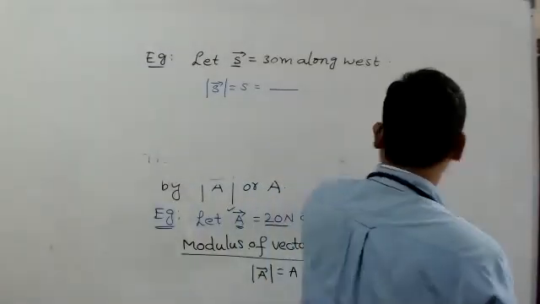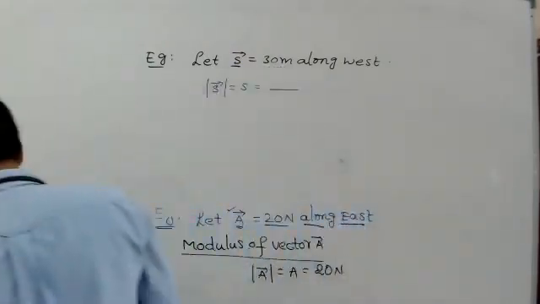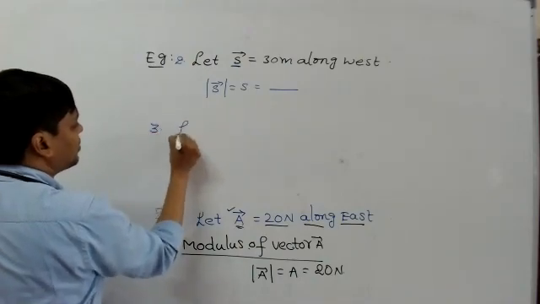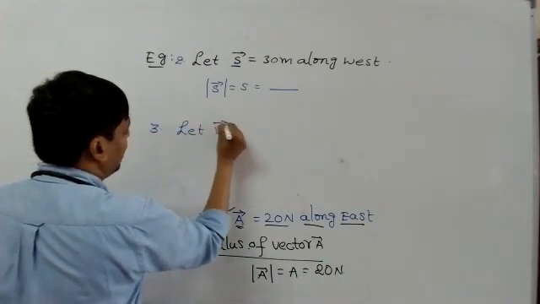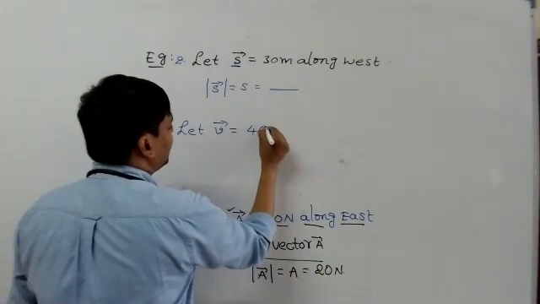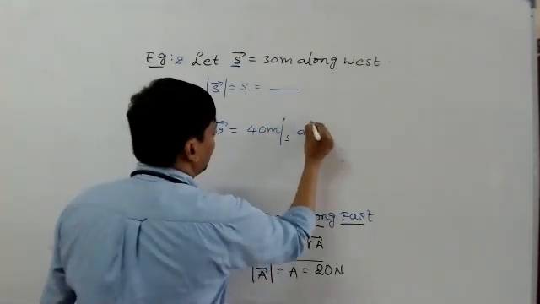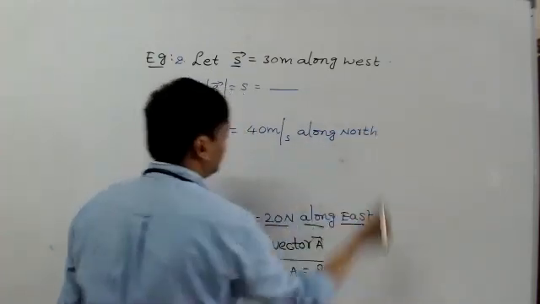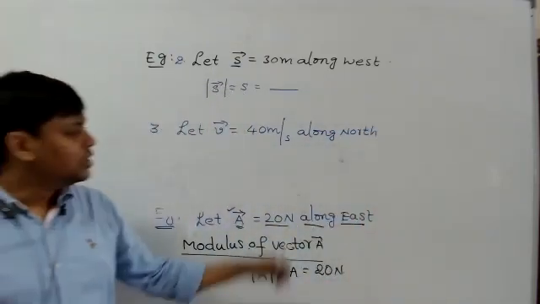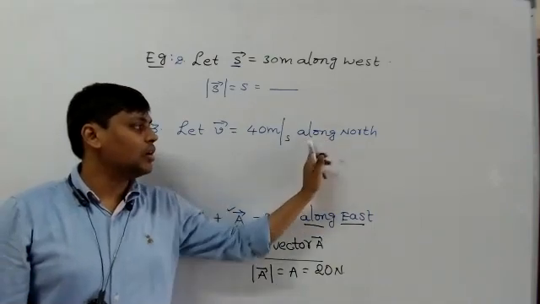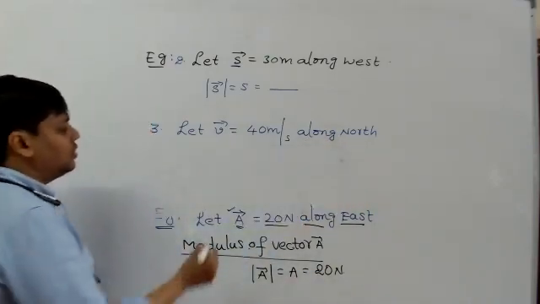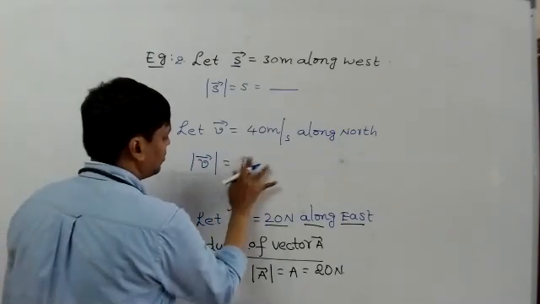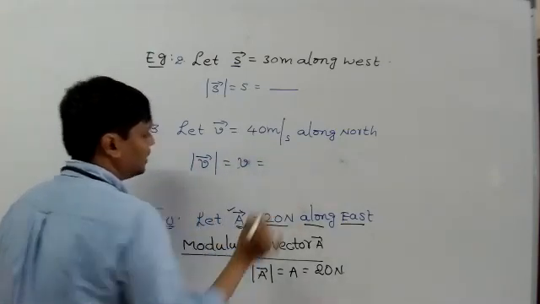Similarly, if I am saying velocity vector, let V bar equal to 40 meter per second along north direction. And tell me what's mod V or V, the velocity? Tell the answers of this.